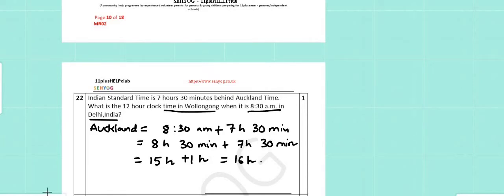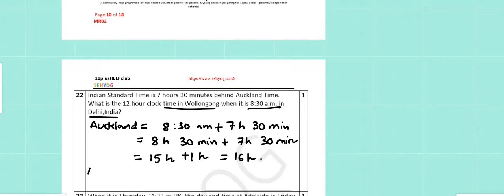Now the time in Wollongong again is 1 hour 40 minutes behind Auckland, as we have already used it. So 16 hours minus 1 hour 40 minutes.